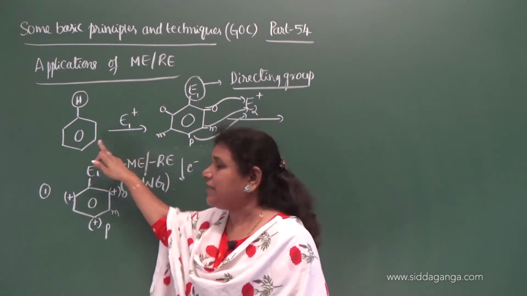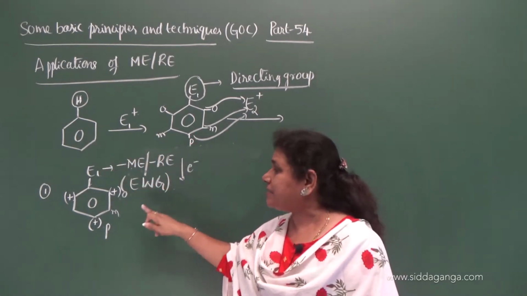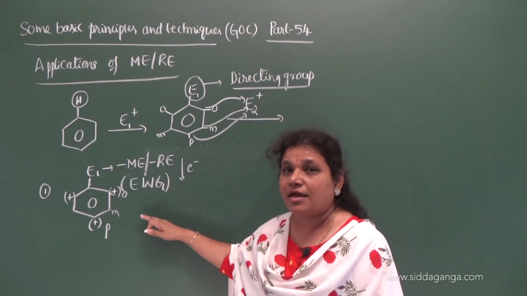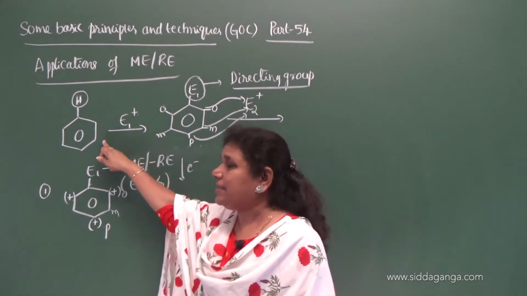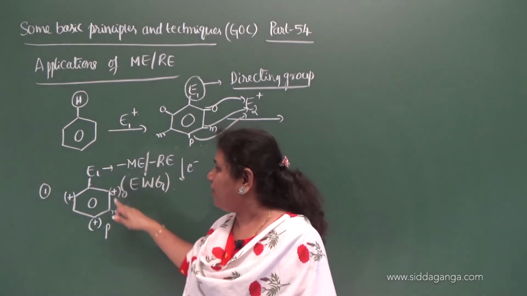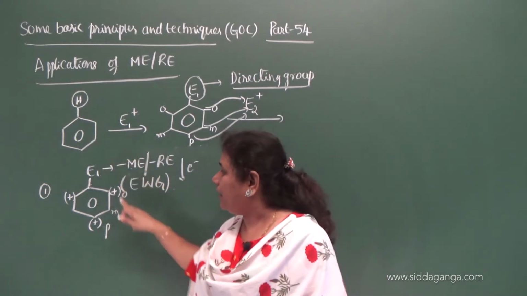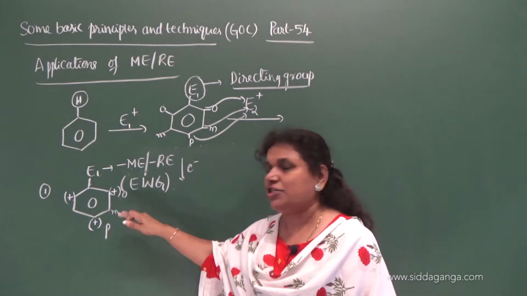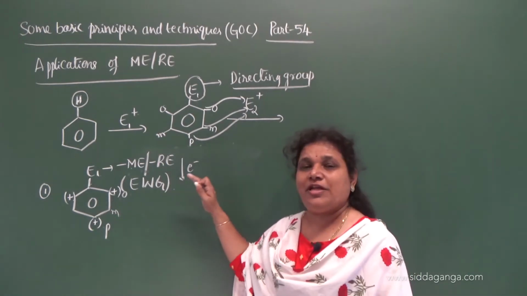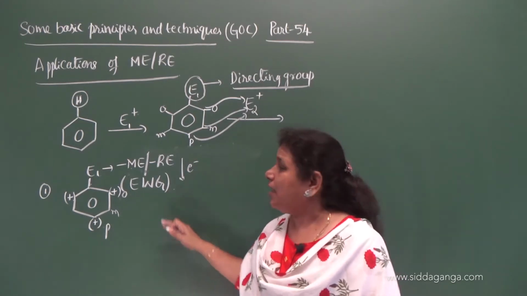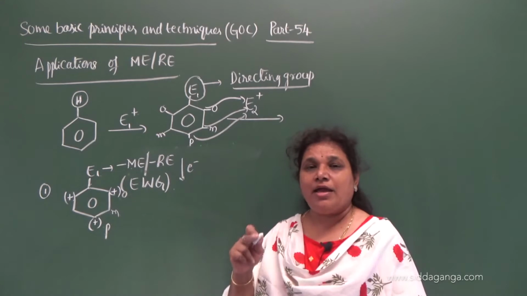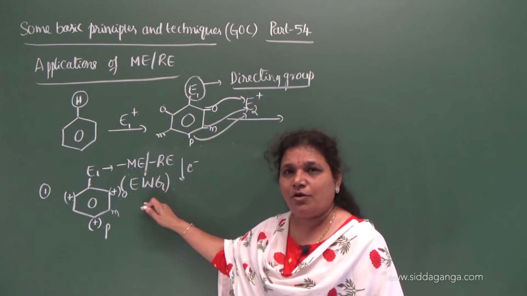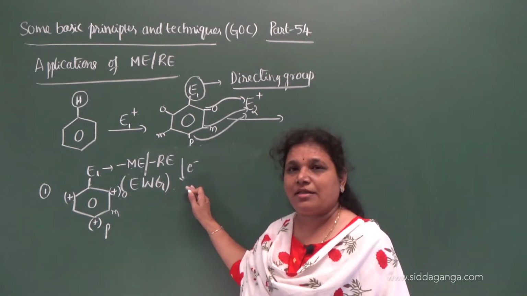The first electrophilic substitution happens easily, but for the second electrophilic substitution the rate of substitution decreases. The reason is that the electron density on the benzene ring decreases from here to here. Therefore, the reactivity of the benzene ring towards electrophilic substitution decreases because of the presence of a group with negative mesomeric effect. Because it is an electron withdrawing group, it decreases the electron density on the benzene ring.